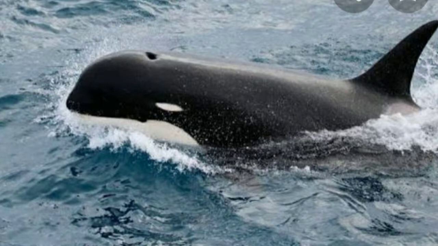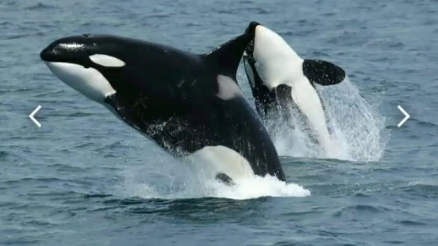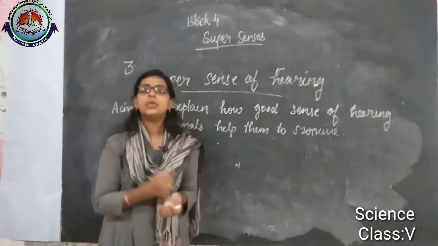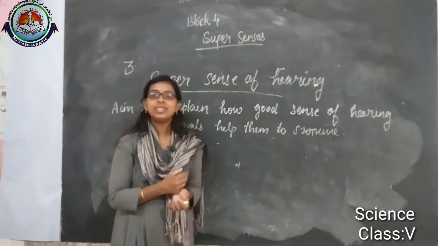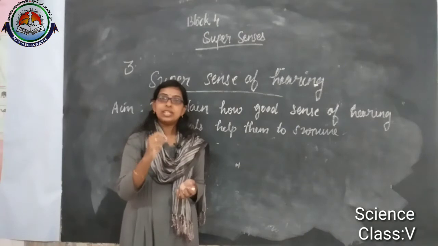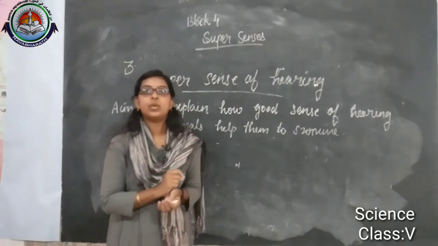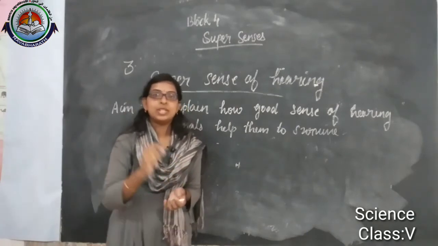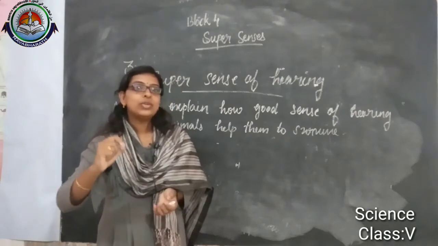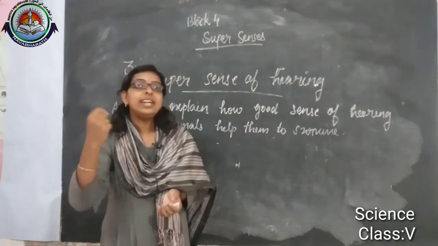While it's moving, this aquatic animal continuously produces a sound. Why is it producing this sound? Actually, it's producing this sound to hear the echo.